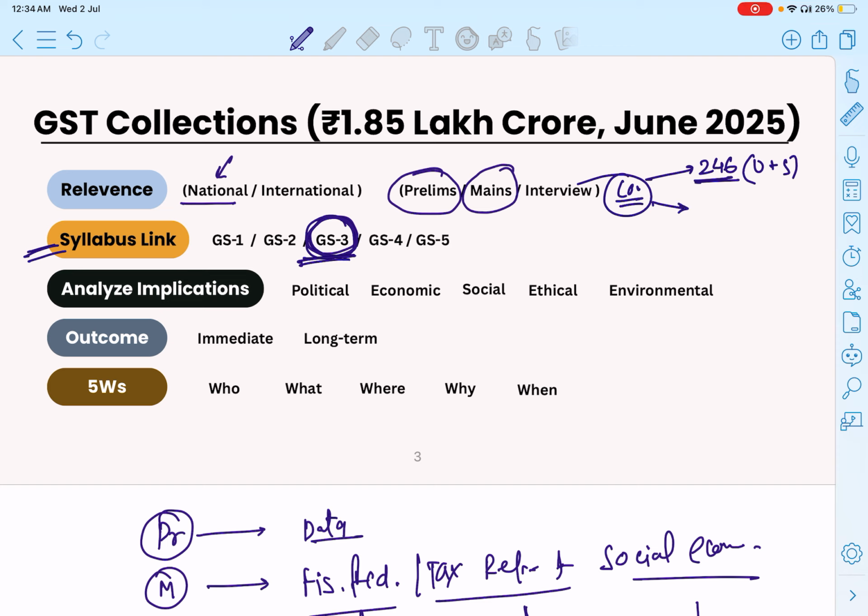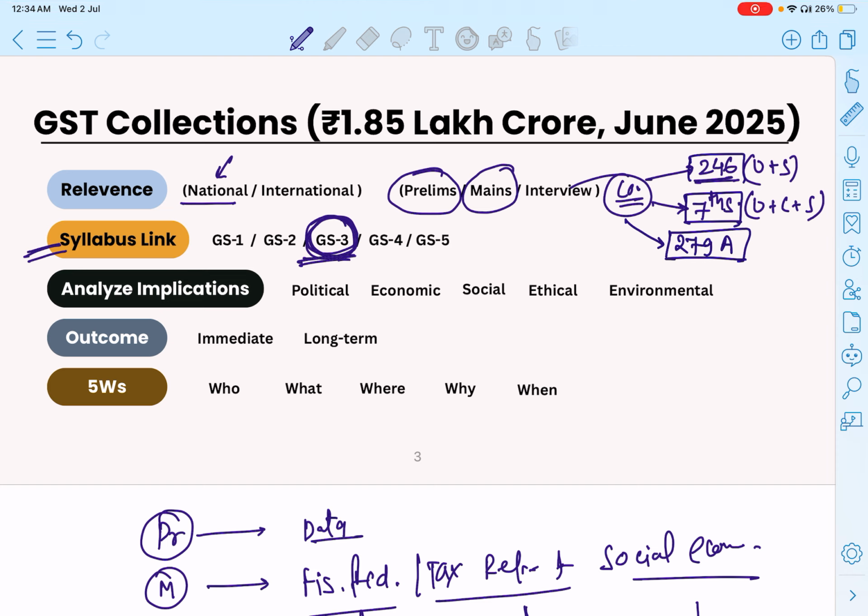After that, it is associated with the Seventh Schedule. You also know that the Seventh Schedule has three lists: the Union list, the concurrent list, and the state list. The third constitutional aspect is Article 279A, which deals with the establishment and powers of the GST Council. All these three are directly associated with your constitutional perspective.